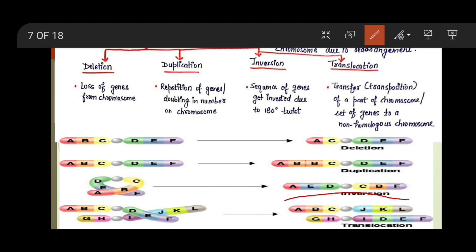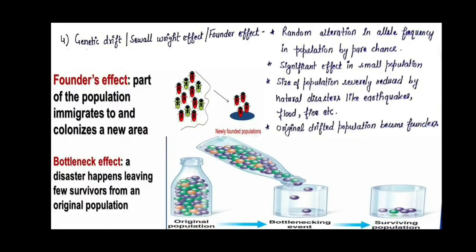That this first one becomes A B C J K L, so this part is exchanged between these two chromosomes, and here also this one. This last part and this last part are exchanged between these two non-homologous chromosomes. So this is our genetic variation.